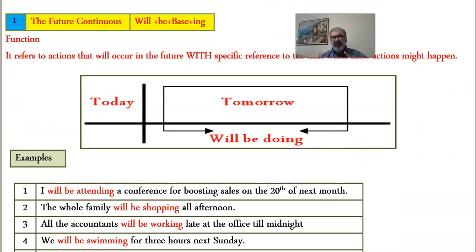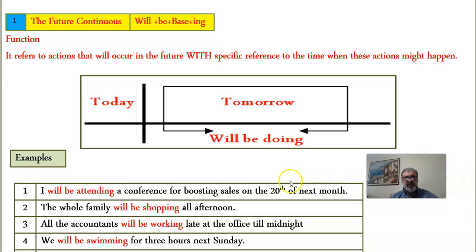Let's look at one example and then decide on the others. If you say, "I will be attending a conference for boosting sales on the 20th next month," what does that mean? It means that you will be doing this at a very certain time, which is the 20th of next month.